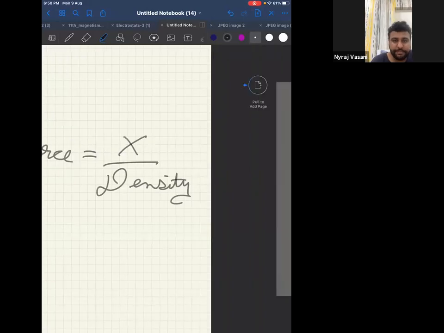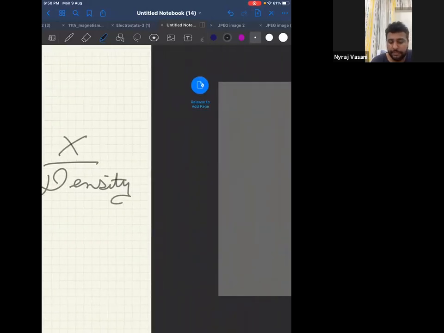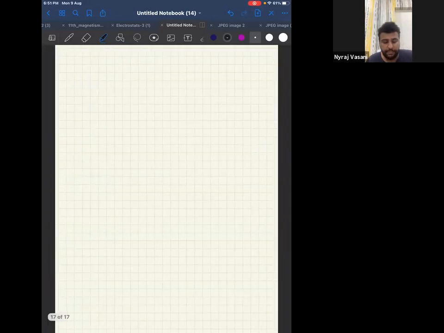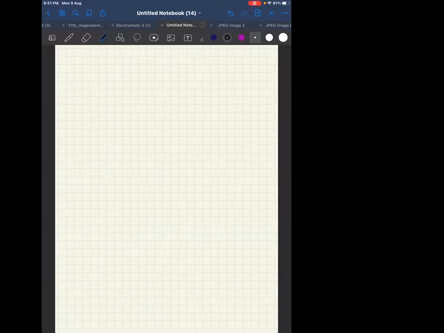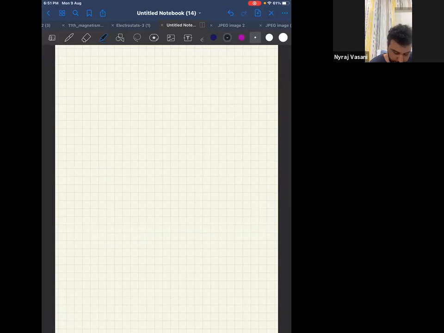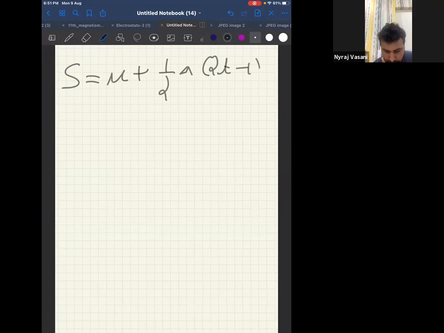Shall I start? Yes. What they have given with the usual notations, check whether S is equal to U plus... correct.